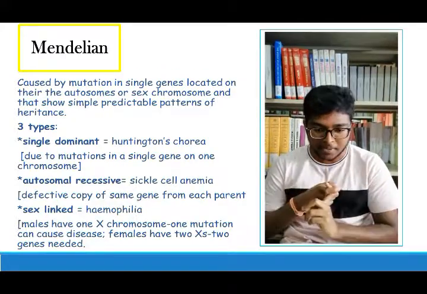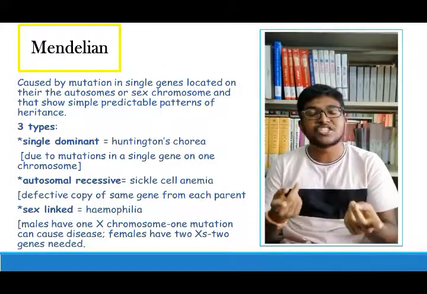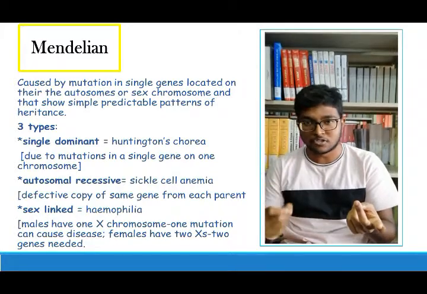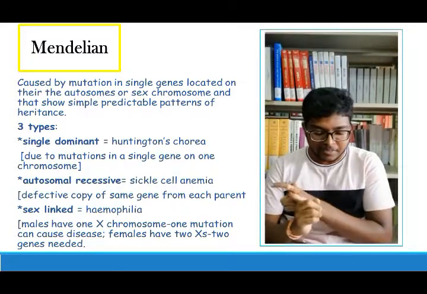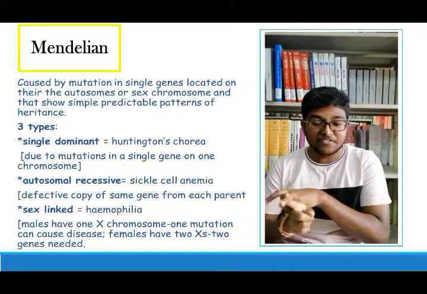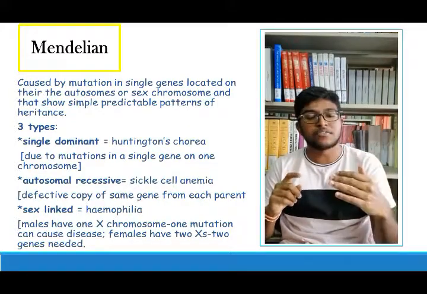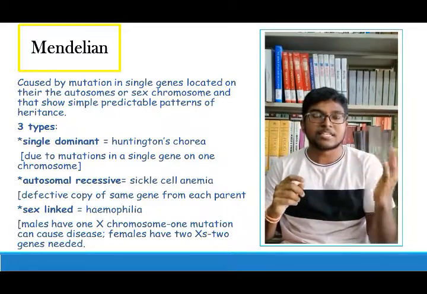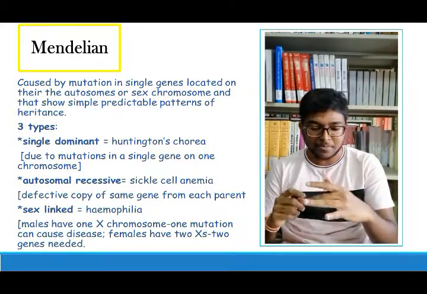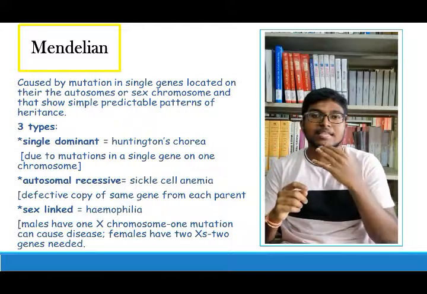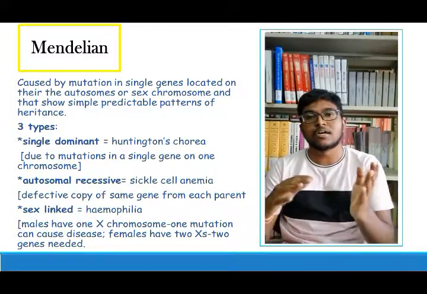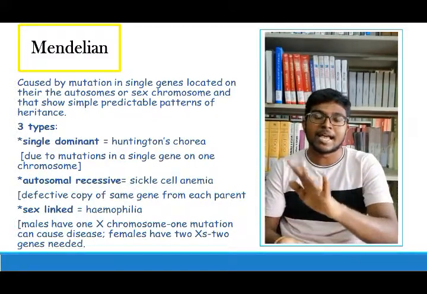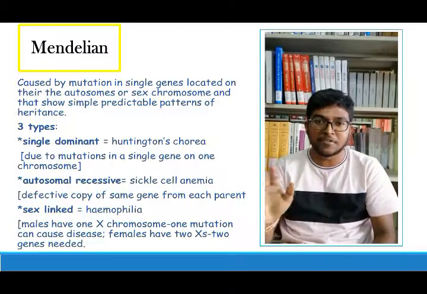First is single dominant, which means that it is due to a mutation in a single gene on one chromosome. Second is autosomal recessive, which means a defective copy of the same gene from each parent, such as sickle cell anemia. Third is sex-linked. Sex-linked is a mutation on a gene on the X chromosome, such as hemophilia.